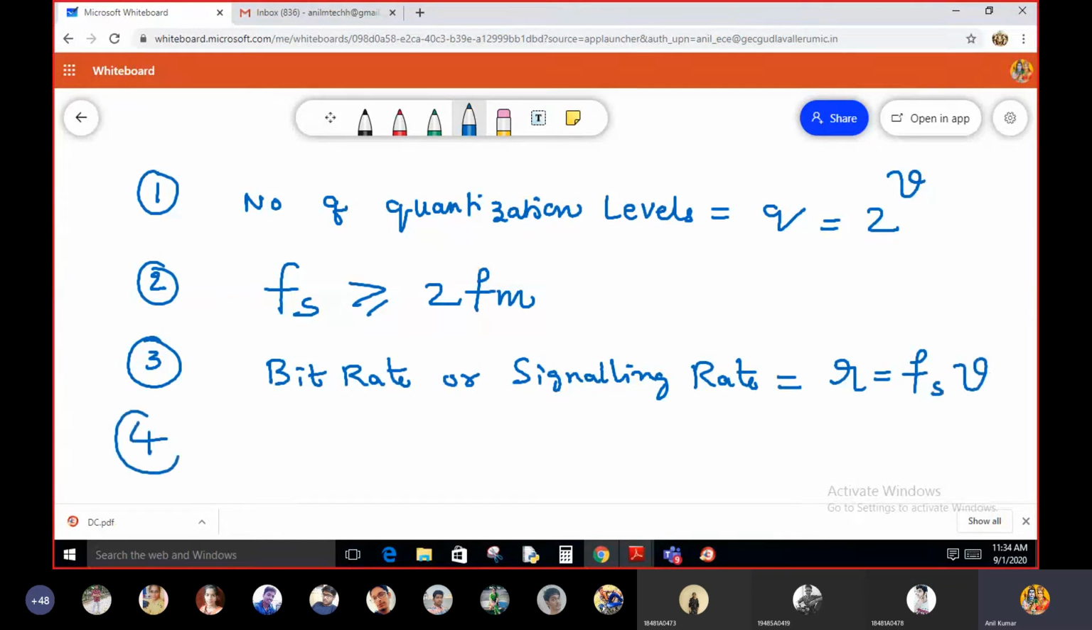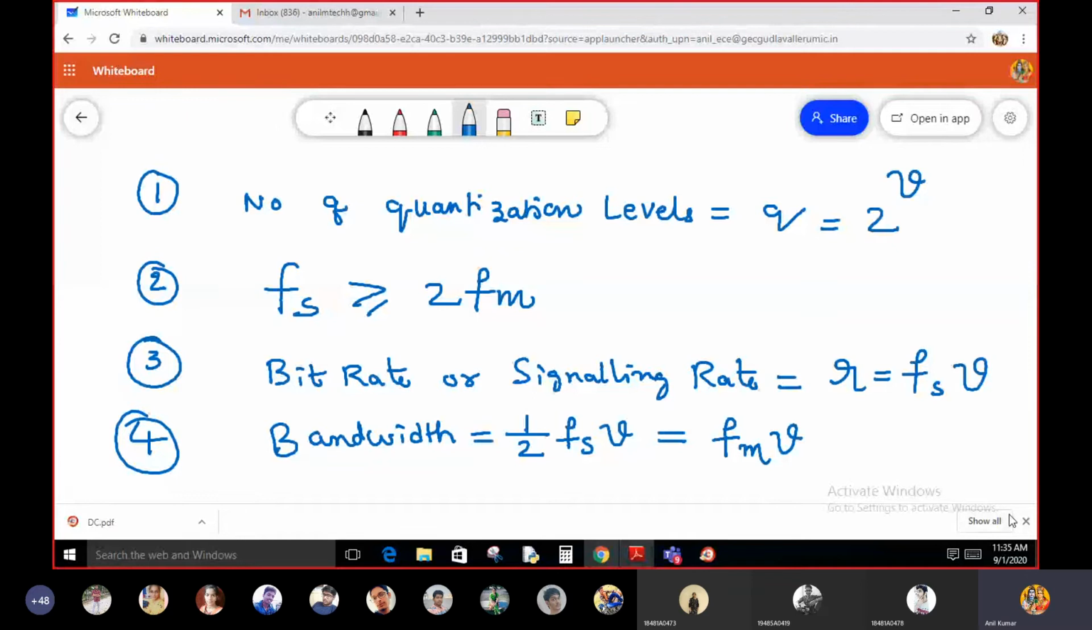And the next formula is bandwidth. You already know the bandwidth formula. The bandwidth is equal to half into Fs into V. That is one of the formulas. And one more formula is Fm into V. These are the formulas required to solve the problem. The number of quantization levels is represented by Q.